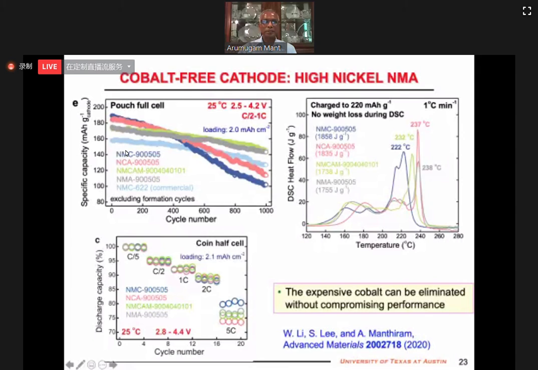You can see the NMA cycles well compared to the 622, but 622 has lower capacity. It cycles better than some of the cobalt-containing compositions. Usually people will be worried about rate capability. We do not see any compromise on the rate capability when we completely eliminate the cobalt, and also safety. We do not see any compromise. In fact, the thermal stability is better compared to some of the cobalt-containing compositions. So the answer: cobalt can be completely eliminated from these layered oxides as we move forward.